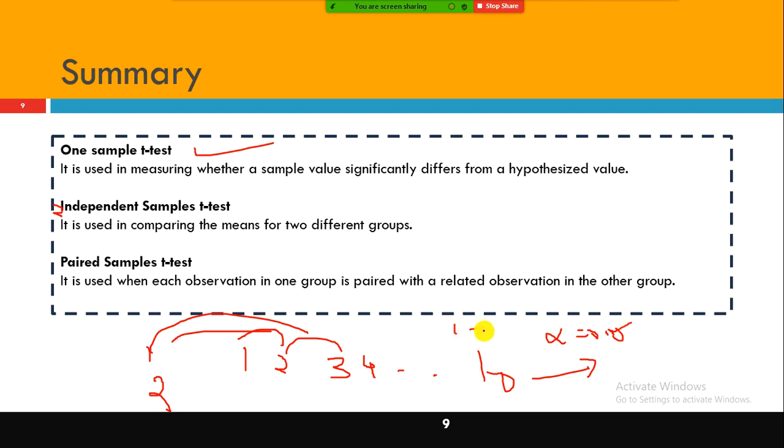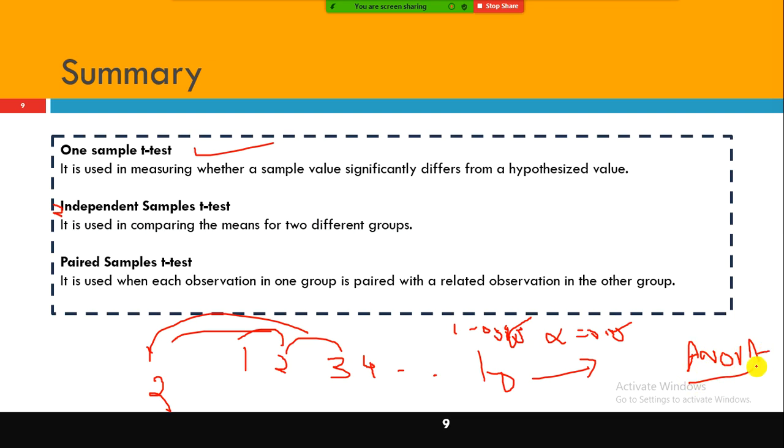1 minus 0.05 for the first test is 0.95, right? Then 0.95 multiplied by 0.95 and so on, so your confidence level goes down. You will not get a holistic idea. That is where you have something called the ANOVA test. ANOVA stands for analysis of variance.